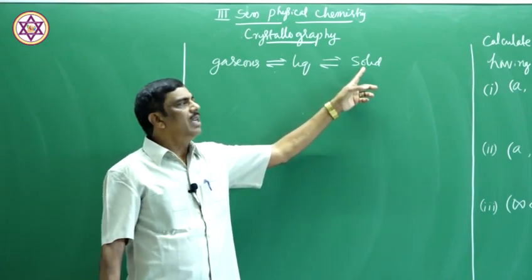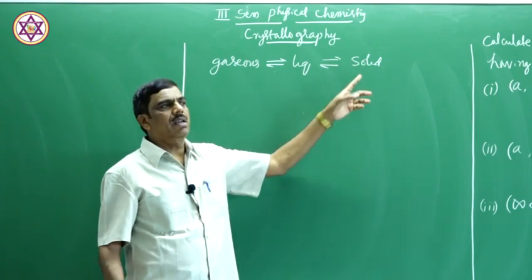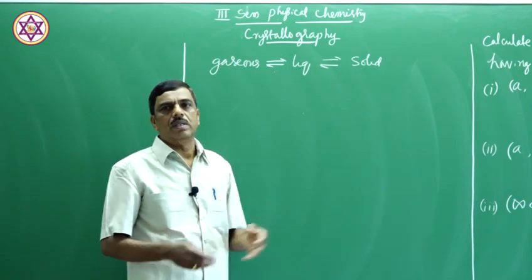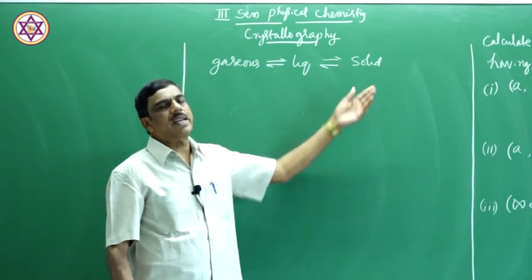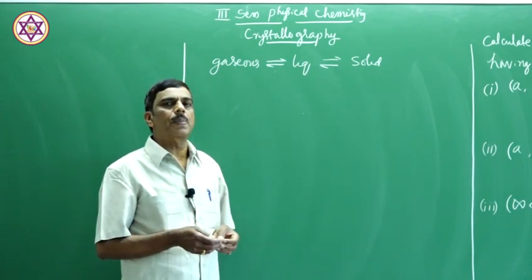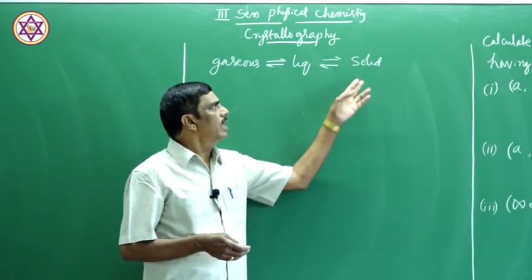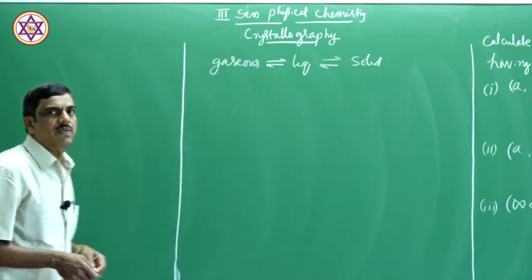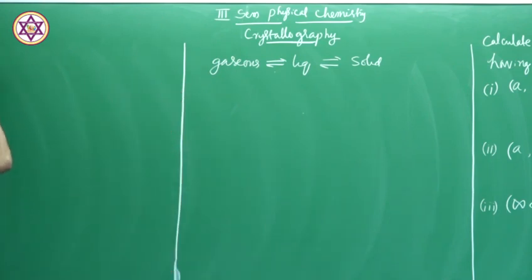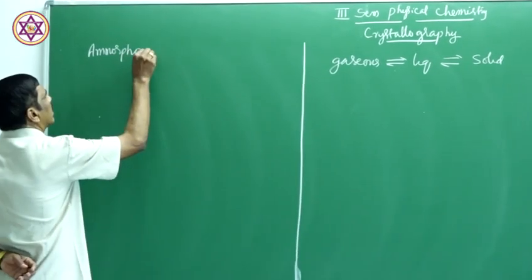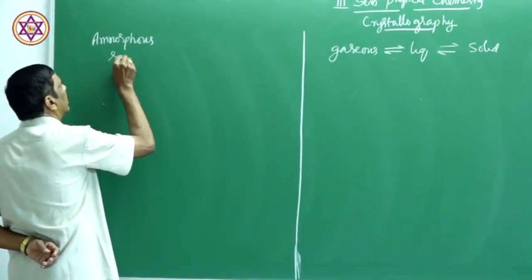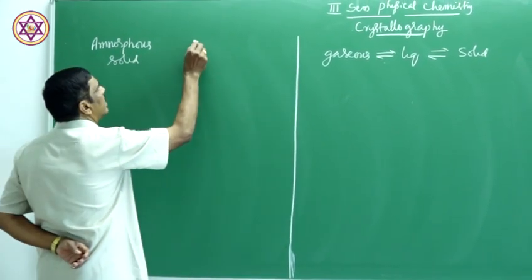Another is irregular arrangement in the solid. So depending upon their arrangement of atoms or molecules, solids can be classified into two types: amorphous solid and crystalline solid.